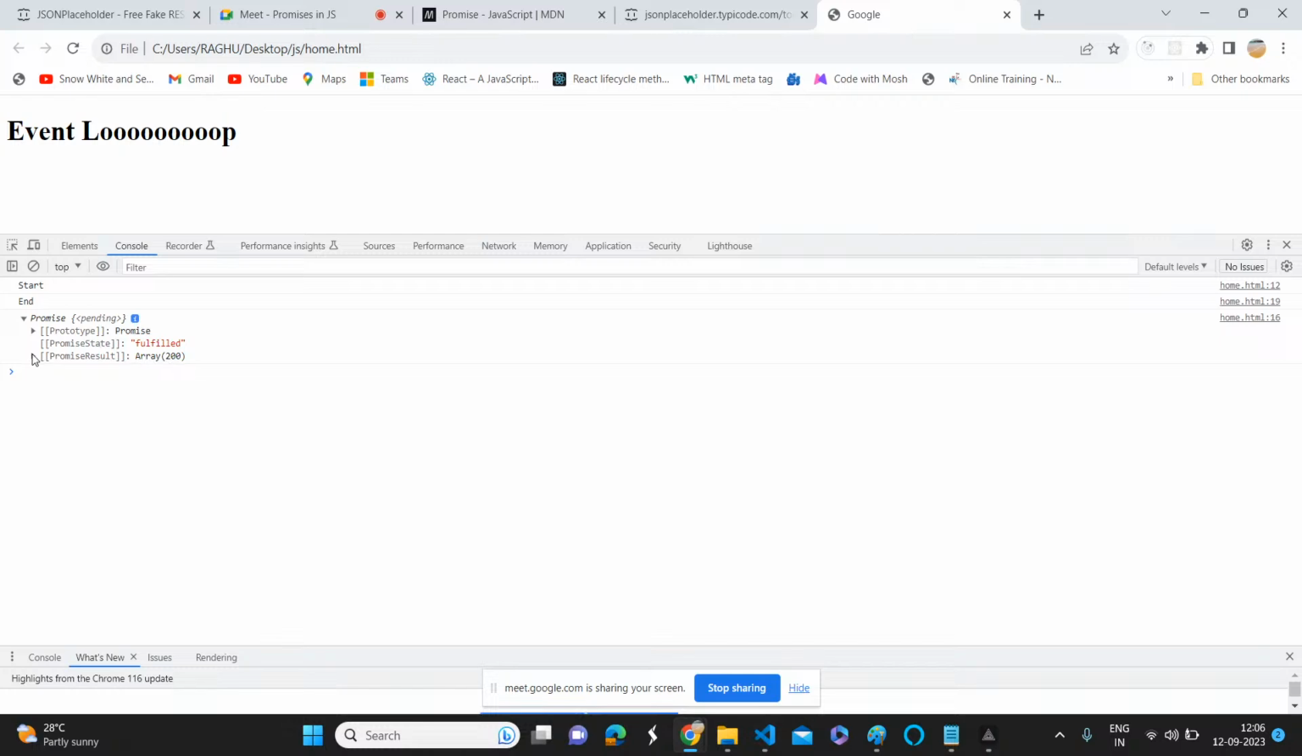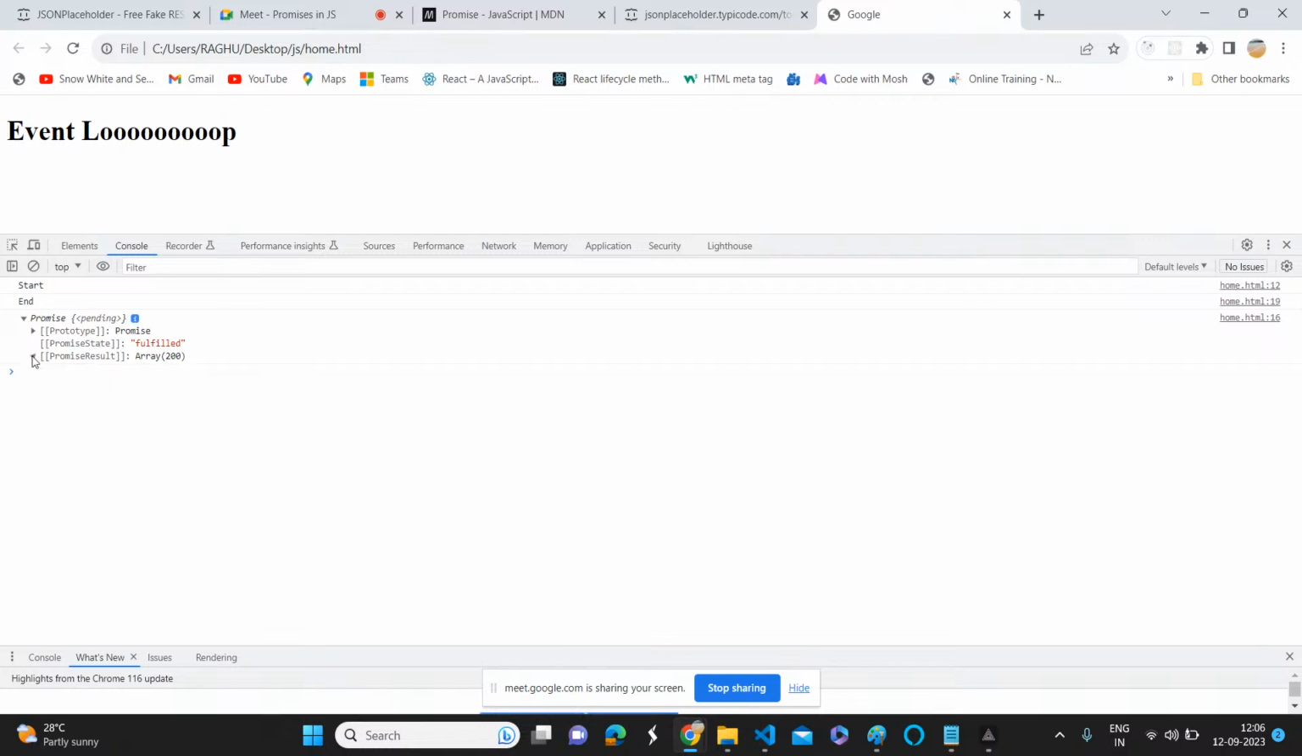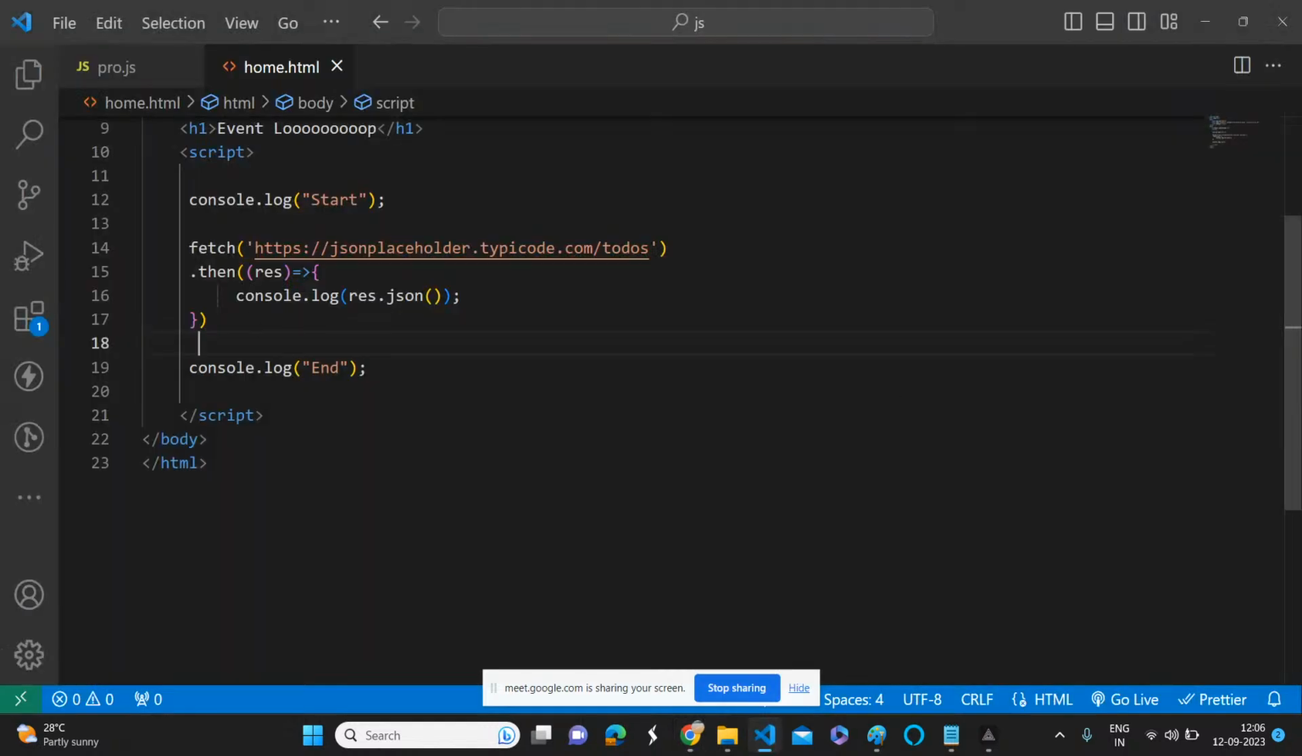Array. That means exact information. Now you will get the data. So we can do one thing. We can just go back one more step, because of what we have done here. We did a console.log of response.json, right? Yes or no?